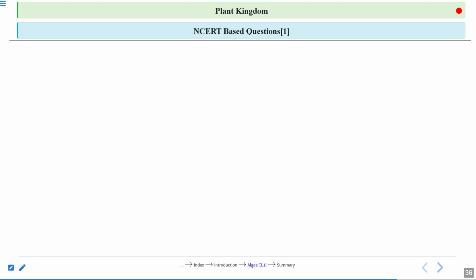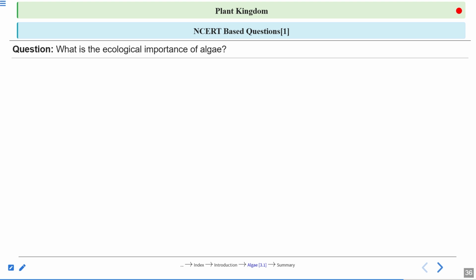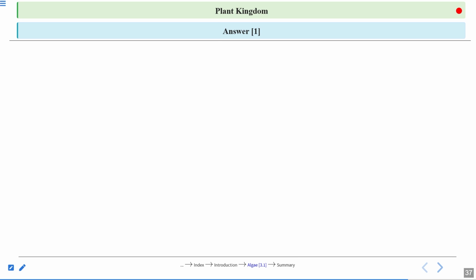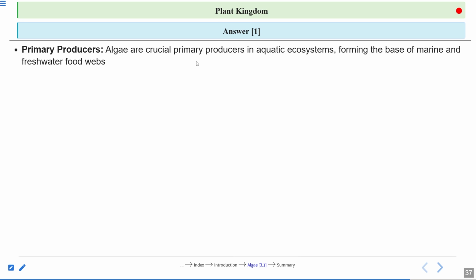Now, some NCERT based questions, very simple questions. Let us see that. What is the ecological importance of algae? A question can be asked in the examination. We have studied a lot of ecological importance today. Let us see the answer. Primary producer: algae are the crucial primary producer in the aquatic ecosystem, forming the base of marine and freshwater food webs.